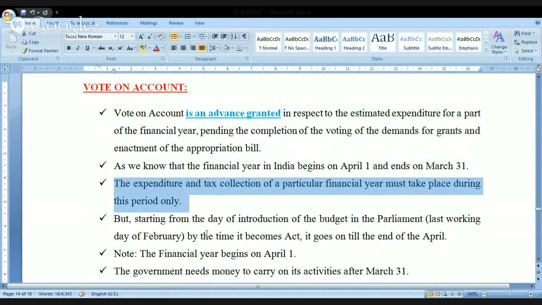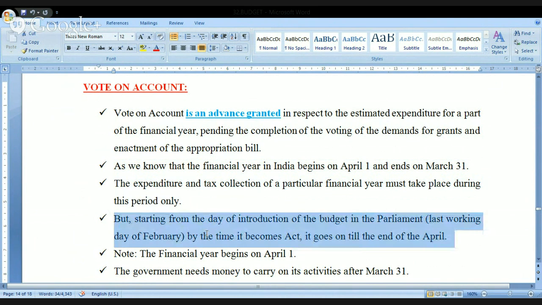But starting from the date of introduction of the budget in the parliament, on the last working day of February, by the time it becomes an act, it goes on till the end of April, and most of the times it will go up to May also. But the financial year begins on April 1st. By the time the whole process is completed, it is going to become May.